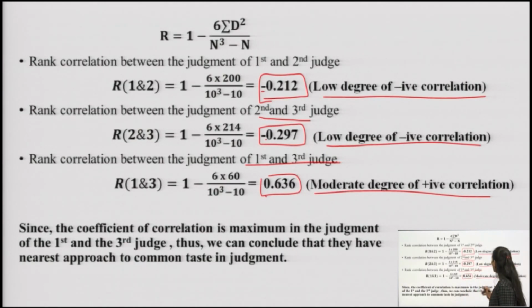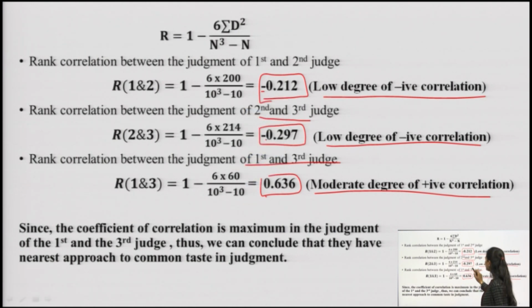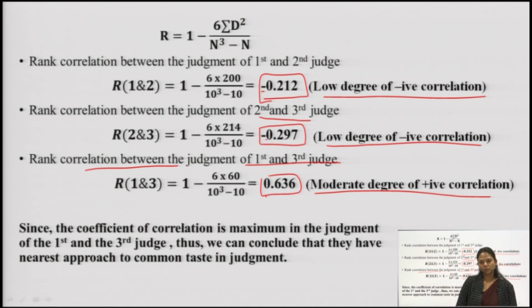Now, we can even tell by looking at the signs of the answers, minus, minus, positive. This has a relationship, but a negative relationship. Here also they have a relationship, but a negative one. But the third, the relationship between the first and third judge, shows there is a relationship, and it is a positive relationship.